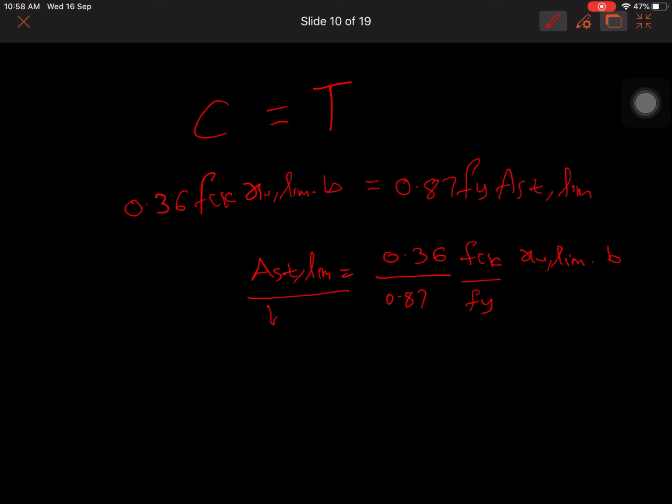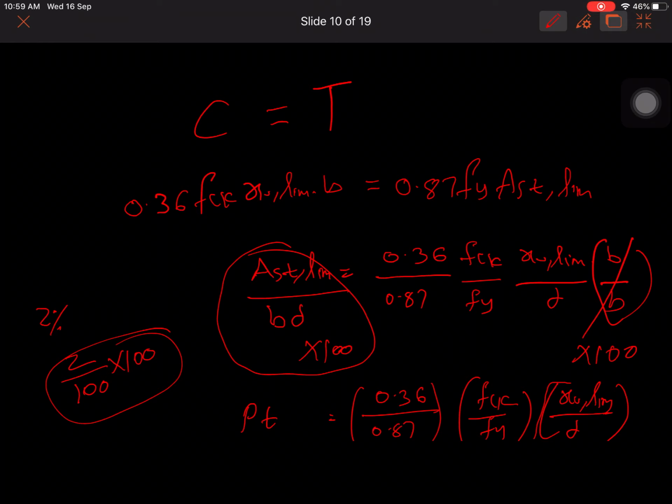Percentage, if it is 2%, how can you tell? 2 by 100 into 100, isn't it? 2% means, out of something, what is there? So that is what PT is, AST by BD into 100. So that is the limit, in terms of percentage you will get. So this is the PT limit. So from this we can find out the limiting percentage of steel.